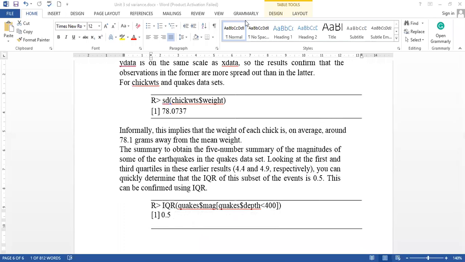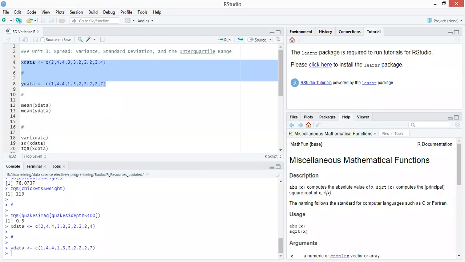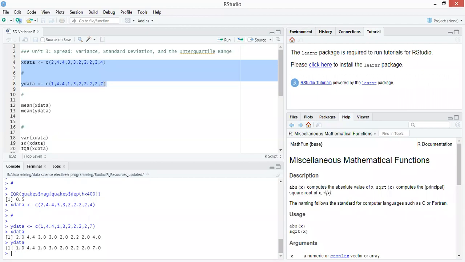Let's see these operations in R. So these are the first two vectors we have taken, X data and Y data. If we write X data here, then it returns all the values. Similarly, if we write Y data here, then it will give in return all the values of Y.